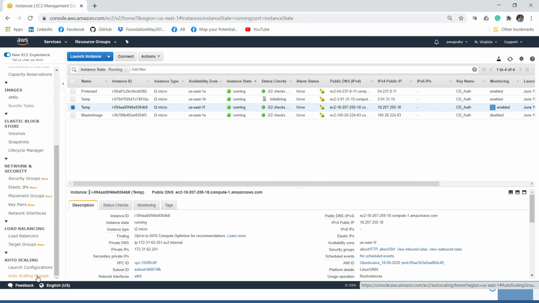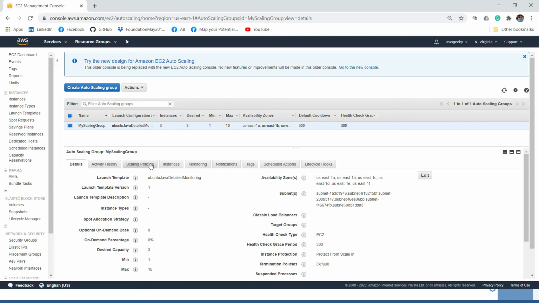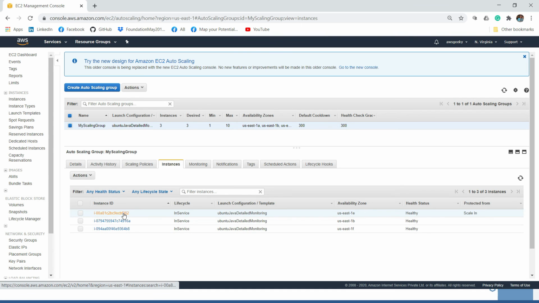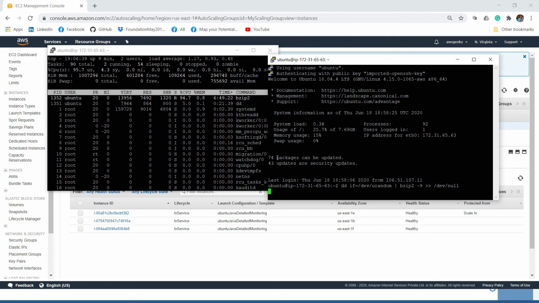So let us go back to the auto scaling group, and now let's revisit our instances. We have 1 instance which is protected and we have 2 more instances which are not protected. So now let me go back to our PuTTY. So this is PuTTY and the CPU utilization is now 96%.